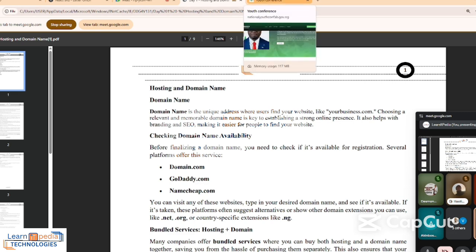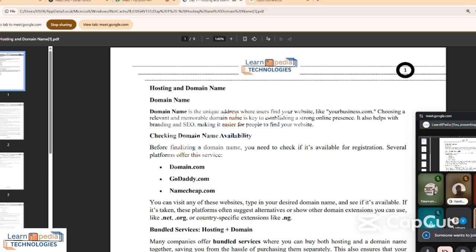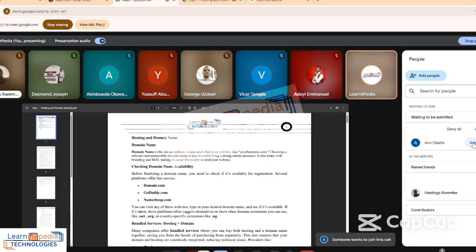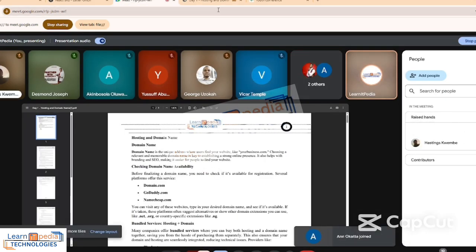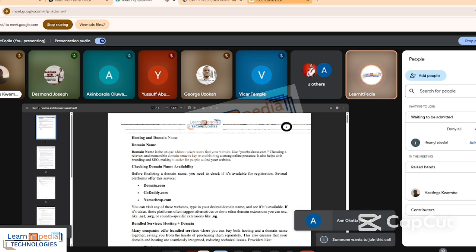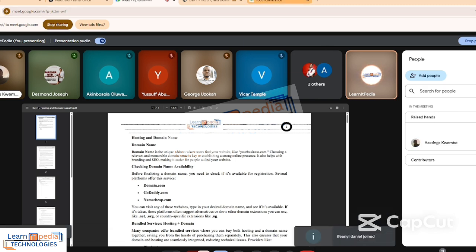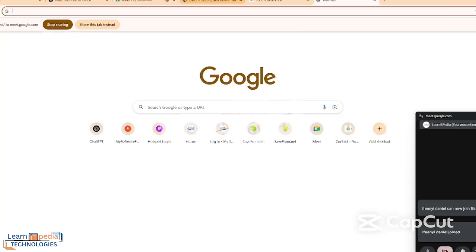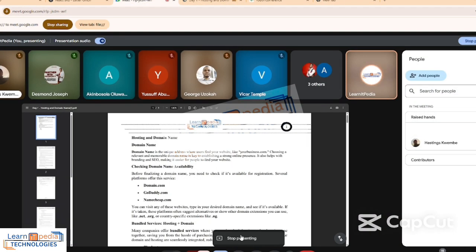Then when you think of a domain name, for practical purposes, let me use my own as an example. If I want to build a website for my company, what I would do is think of my domain name, and my business name is Learnitpedia Technologies. So I will just go online. Let me open a new tab and share it. The first thing I should do is to check whether the name is available or not.